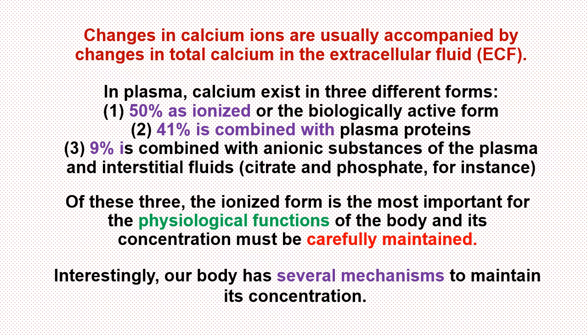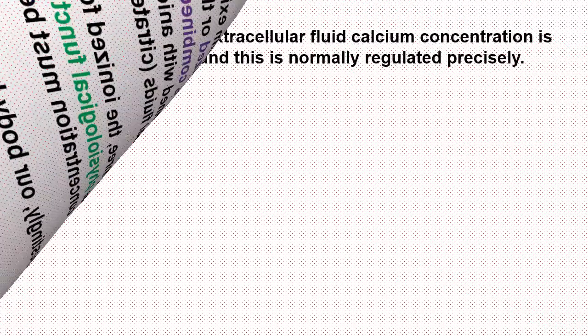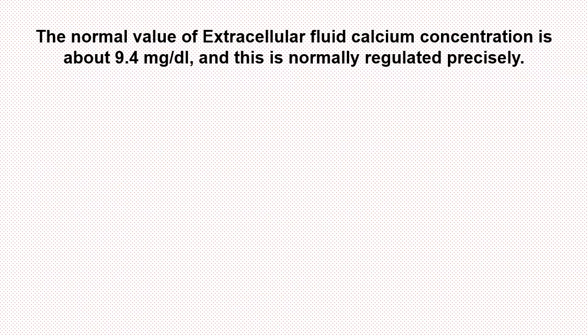Interestingly, our body has several mechanisms to maintain its concentration. The normal value of extracellular fluid calcium concentration is about 9.4 mg per deciliter, and this is normally regulated precisely.